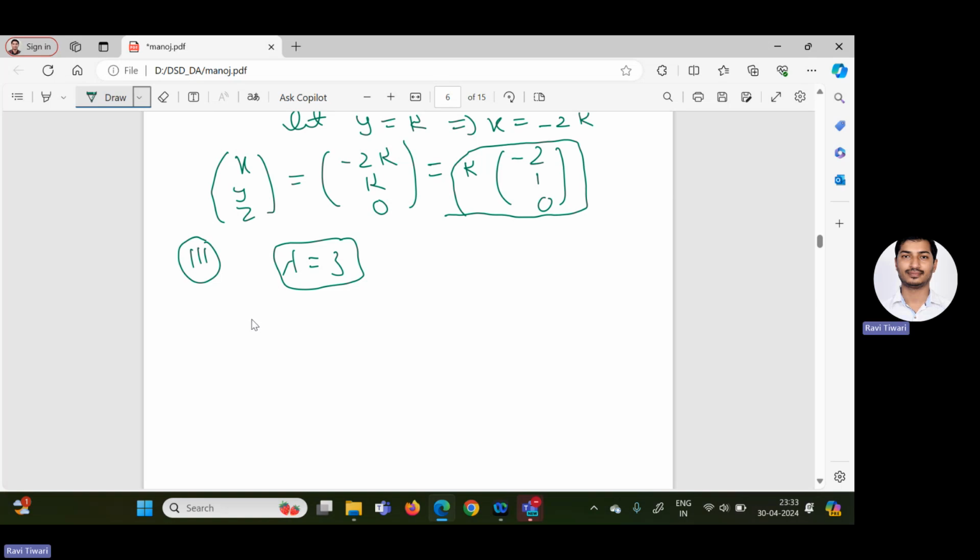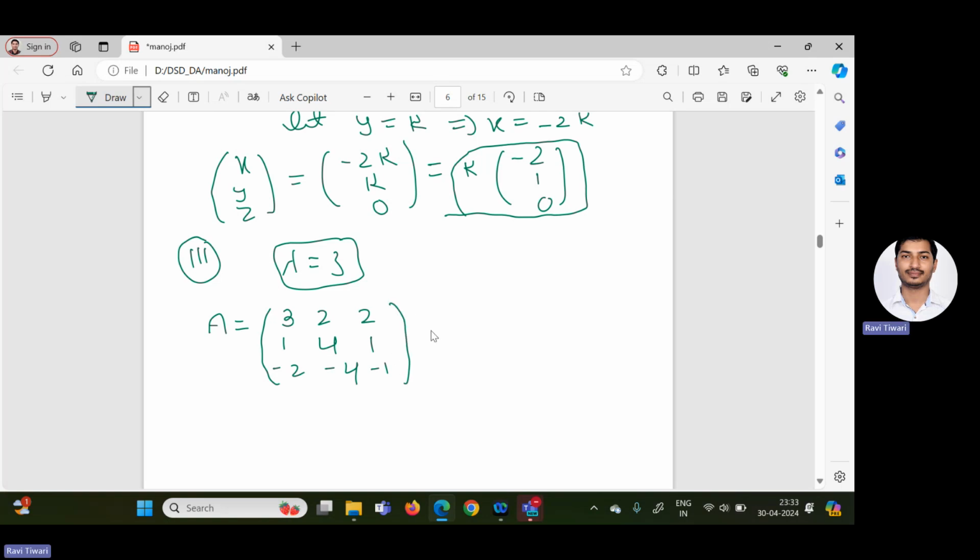Let me write it again. The A matrix was given to us as 3, 2, 2, 1, 4, 1, and minus 2, minus 4, and minus 1.